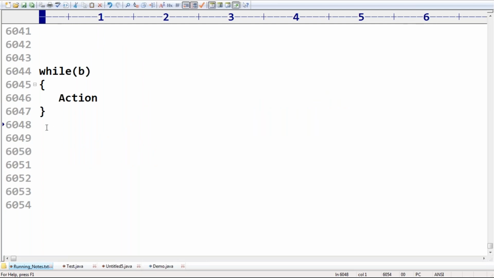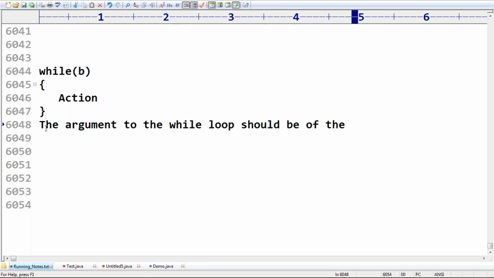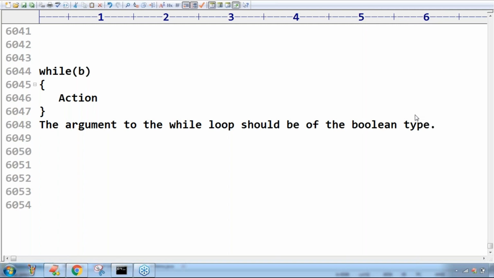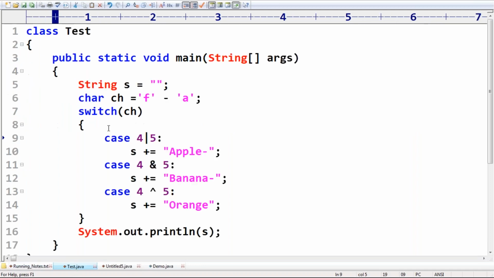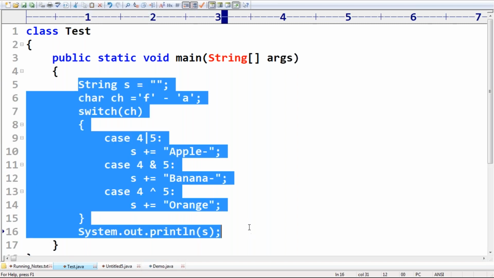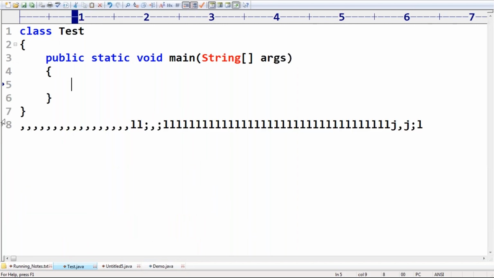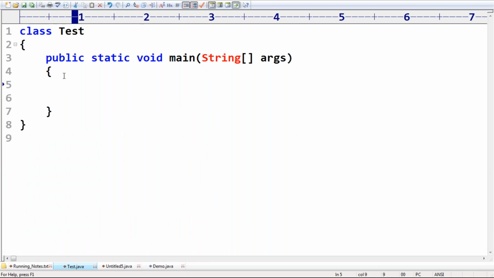By mistake, if you are using any other type, you are immediately going to get an incompatible types error. The argument to the while loop should be of the Boolean type. If you use any other, you are immediately going to get an error by default. The best example: the people who are coming from a C language background especially are going to use this. So just consider the following code. Assume that I have some code here.